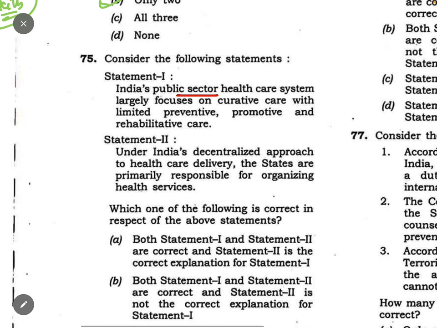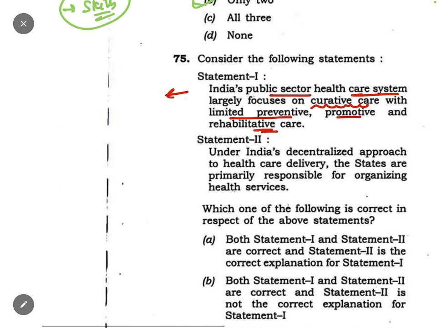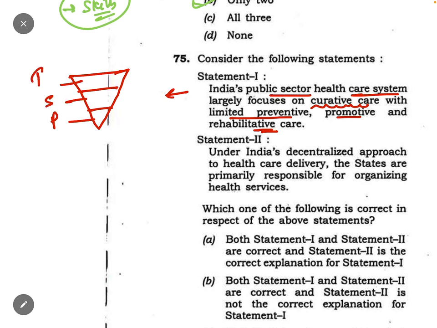India's public sector healthcare system largely focuses on curative care with limited preventive, promotive and rehabilitative care. True. See, this is a very big criticism of India's public health sector. Even Niti Aayog criticized it, saying our health system is an inverted triangle. In health, primary, secondary, tertiary: primary is the preventive care, and this is curative care.